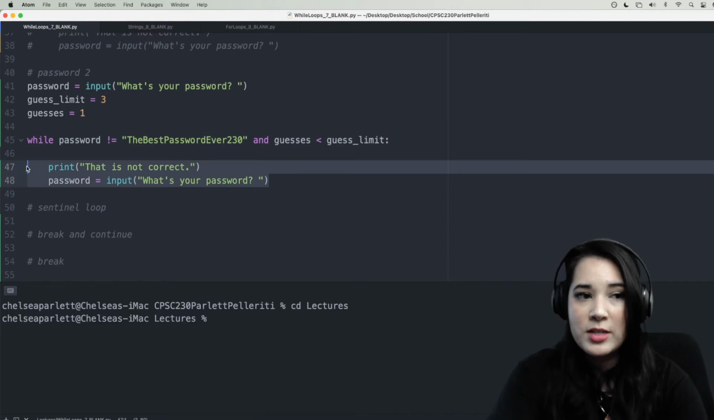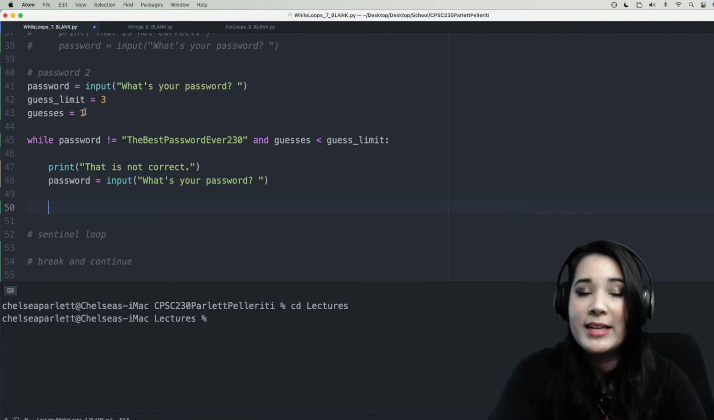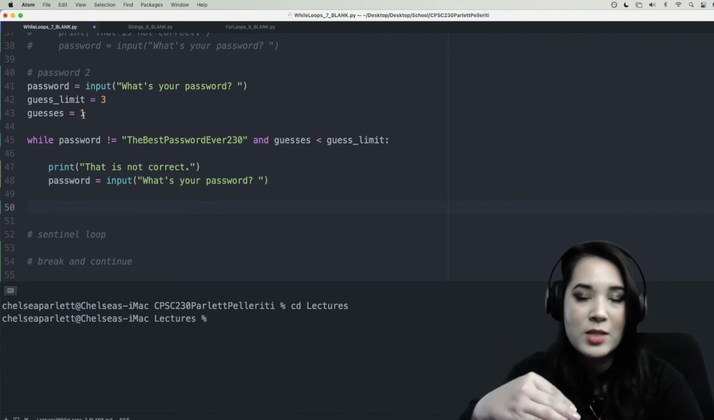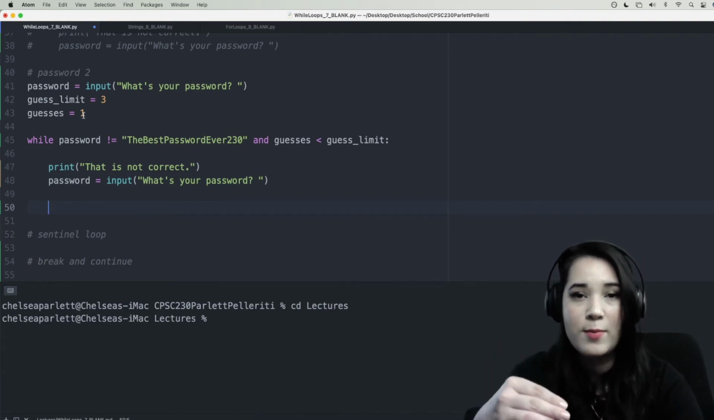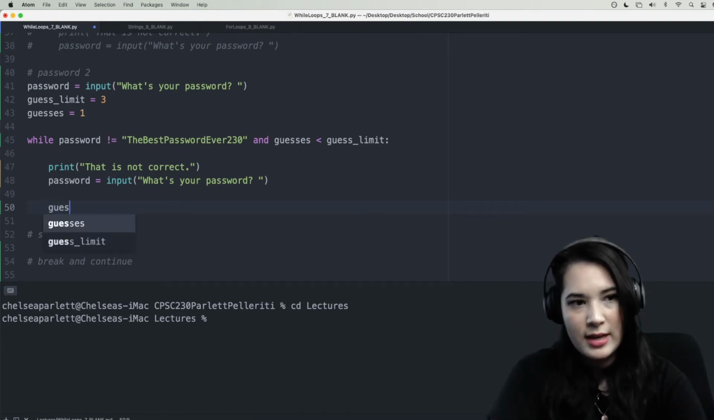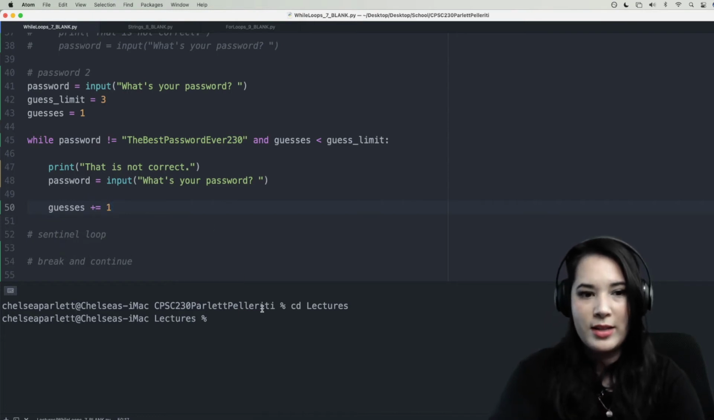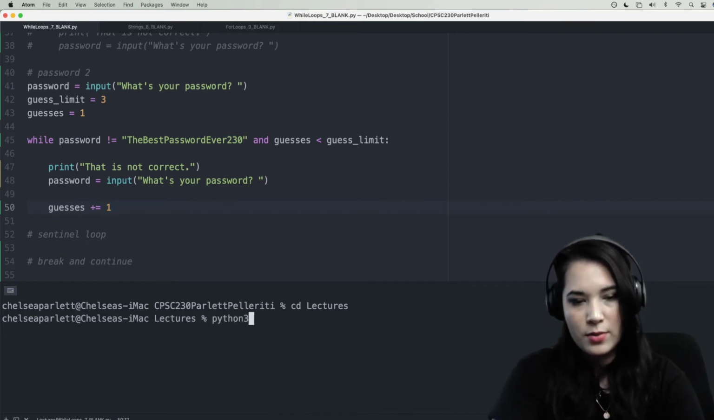Now, this part is still correct. If they don't put in the correct password, we would like to prompt them for a new one. But we now have to increment guesses because as we make a new guess, we want to increment the number of guesses they've made so that we can stop once they've made 3. So I'm going to say guesses plus equals 1. So let's go ahead and run this. We're going to say python3 while loops blank.